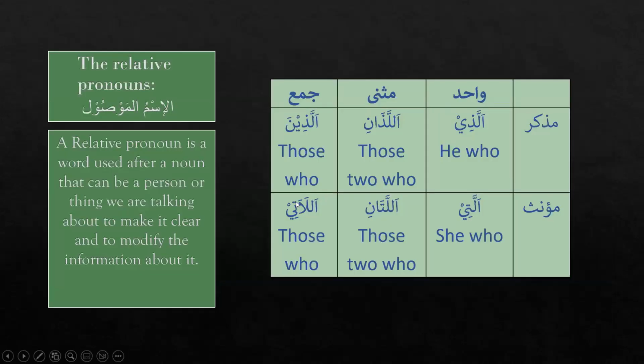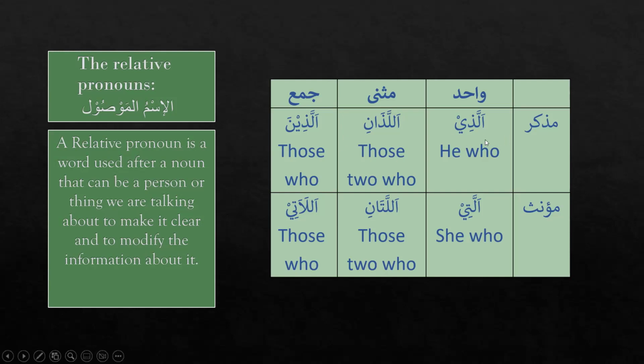Okay. Now, after Ismul Ishara, we learned about the relative pronouns, the Ism Mawsul. A relative pronoun is a word used after a noun, which can be a person or thing we are talking about, to make it clear and to modify the information about that noun or person.